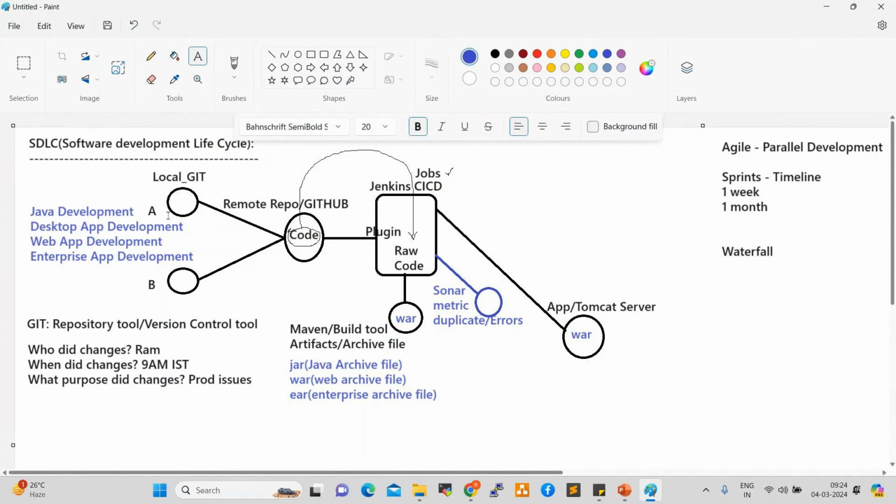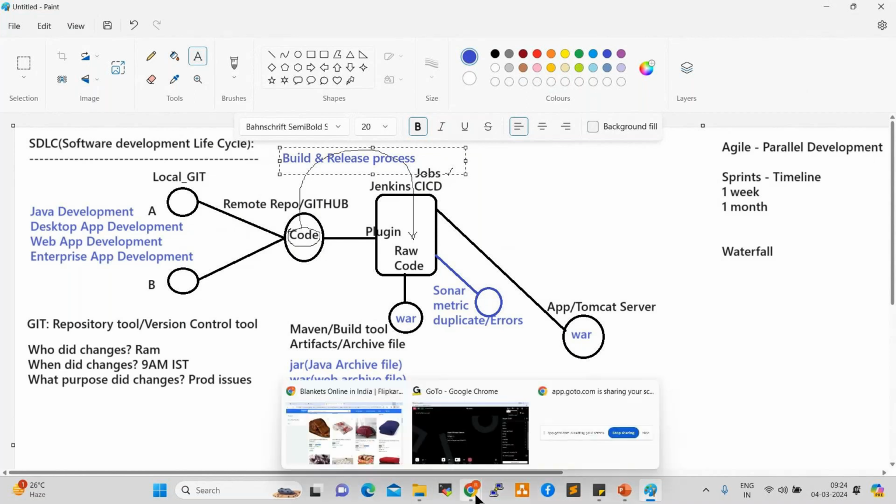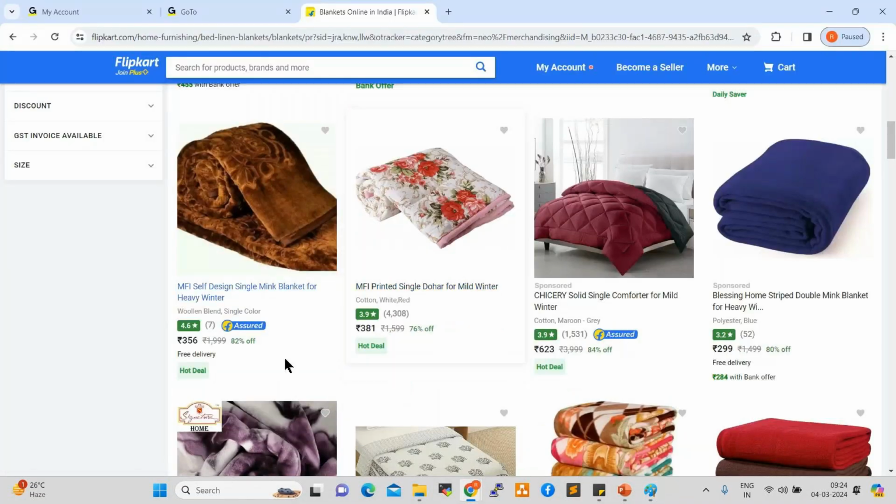Also, in a live application, we can say this is the build and release process. In live, this process happens in the live application. As we discussed, talking about Flipkart, the pricing changes every moment and offers will change. For example, year-end offers, March year-end offers, right? They modify some pricing, so we modify that.